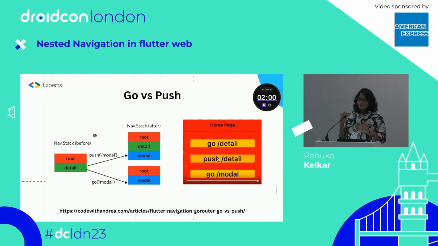But when you use push, it works in line with Navigator 1. So it's creating stacks. Whatever page you are on before that, it puts the stack on top of it, and it will give you a stack of pages, and you can reach your destination. So this is the comparison between go and push.